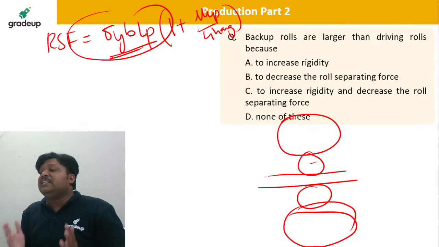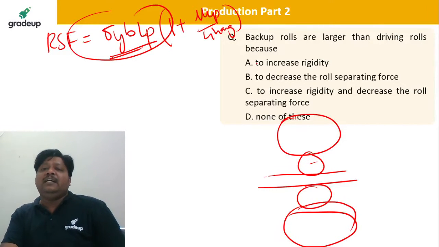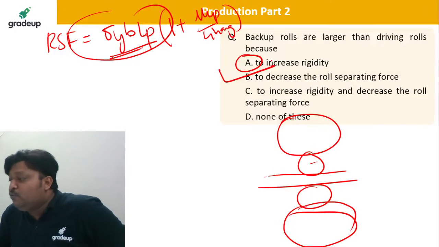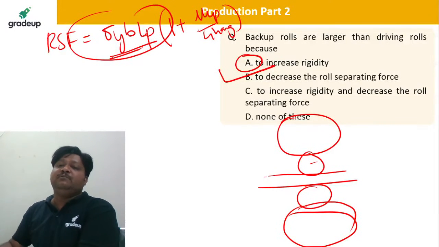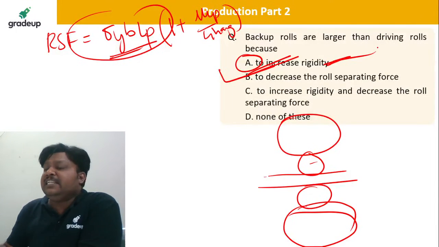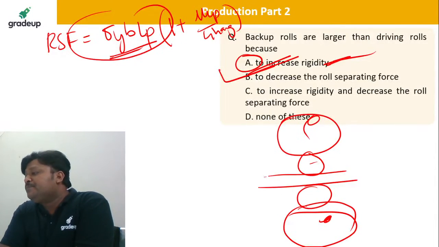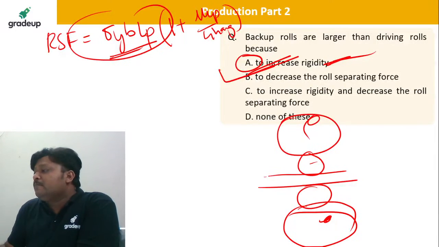So to give the required rigidity, or to increase the rigidity of the process, the backup rolls are given, dear students. Please remember, not to decrease the roll separating force. A is correct, to increase the rigidity. These backup rolls are basically provided to increase the rigidity. Okay. So I hope it is clear.